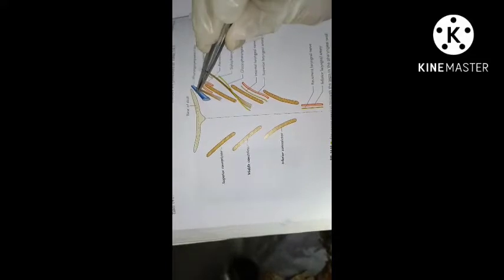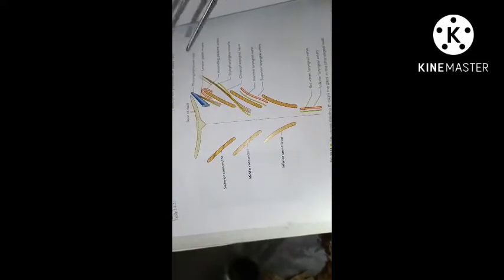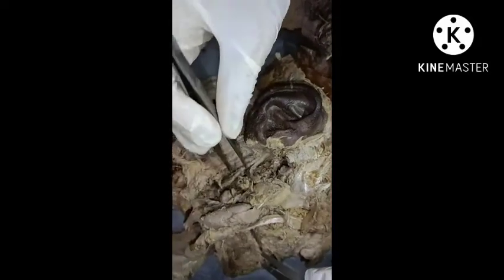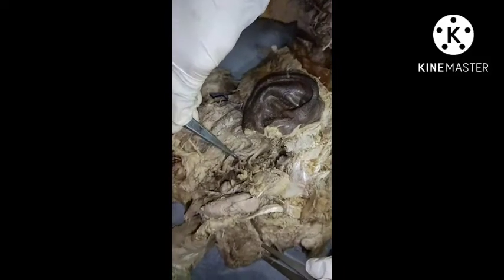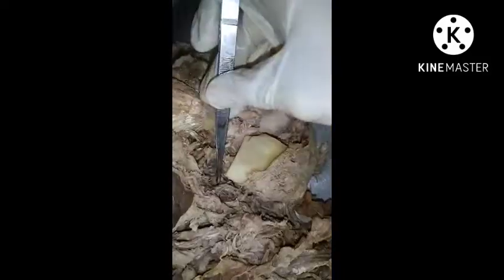The structures passing between them are the auditory tube, levator palati muscle, ascending palatine artery, the palatine branch of ascending pharyngeal artery. The structures passing between the superior and middle constrictors are the stylopharyngeus muscle and the glossopharyngeal nerve.